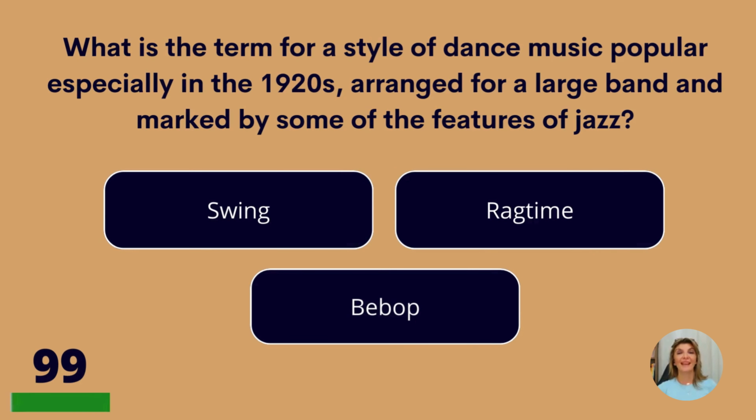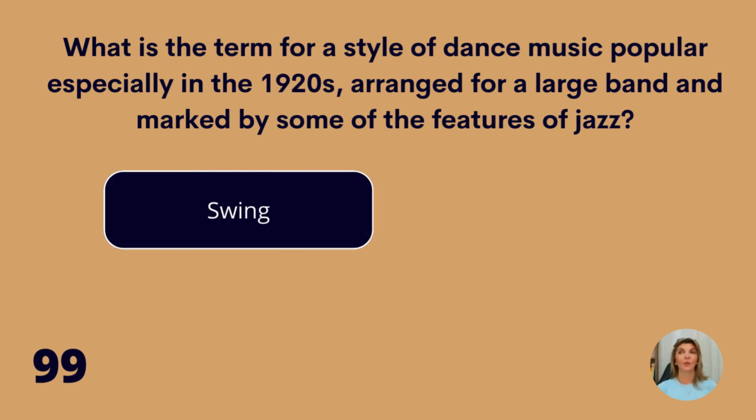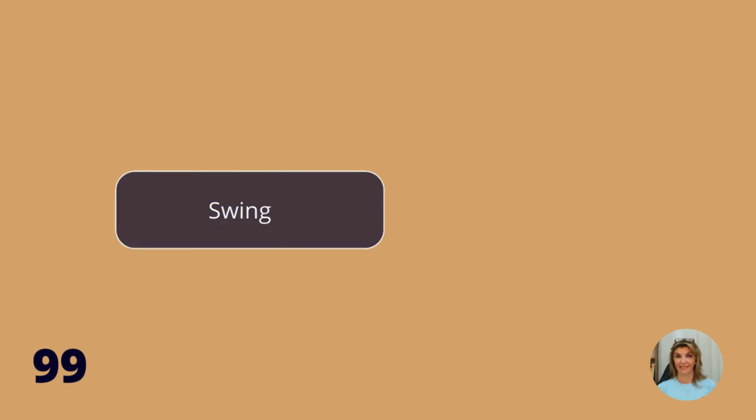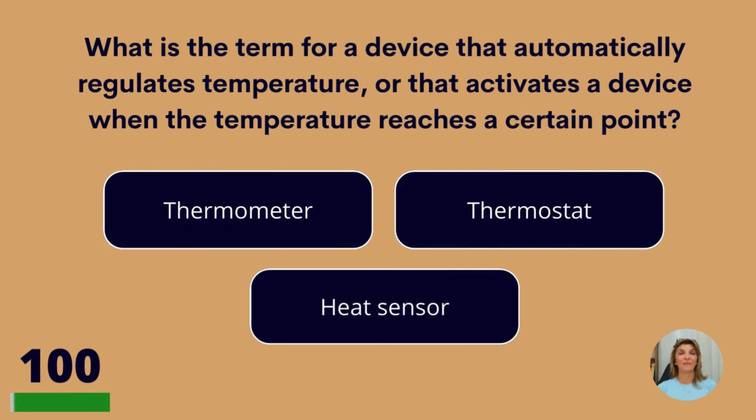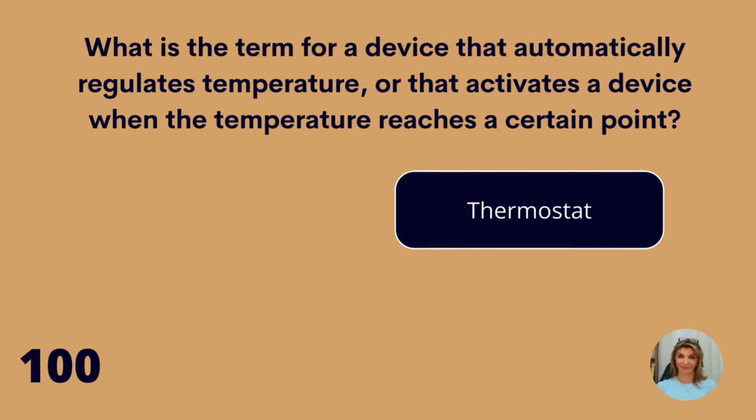What is a term for a style of dance music popular especially in the 20s, arranged for a large band and marked by some of the features of jazz? Swing, ragtime, or bebop? Swing. Question 100. What is a term for a device that automatically regulates temperature or that activates a device when the temperature reaches a certain point? Thermometer, thermostat, or heat sensor? A thermostat.